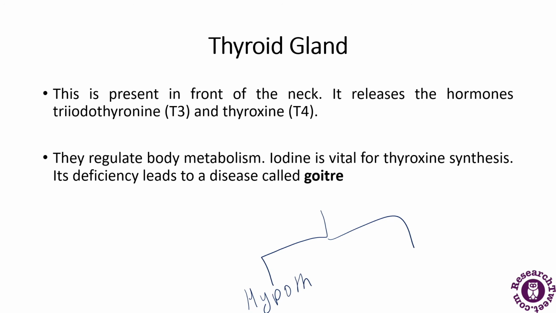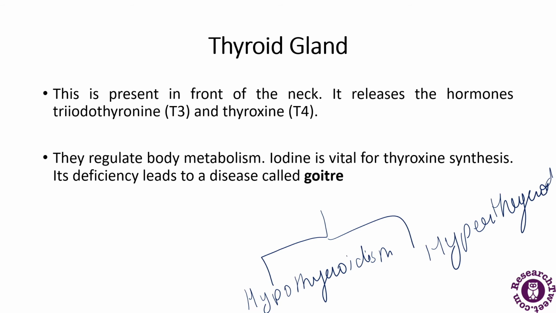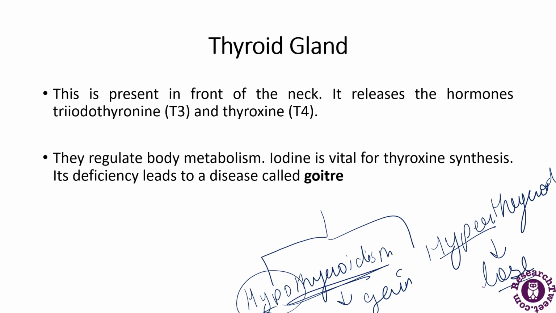First is hypothyroidism and the second is hyperthyroidism. What are these terms? In hypothyroidism, the person will gain weight, and in the case of hyperthyroidism, the person will lose weight.